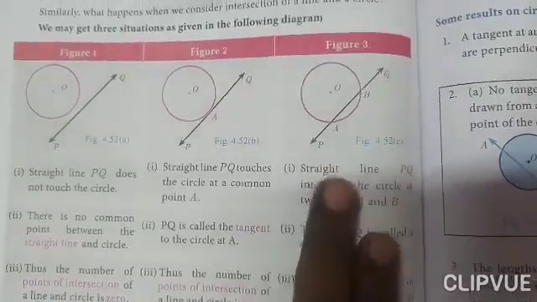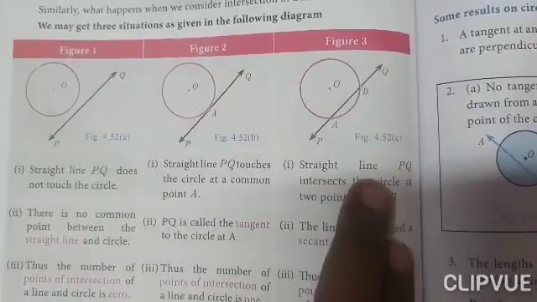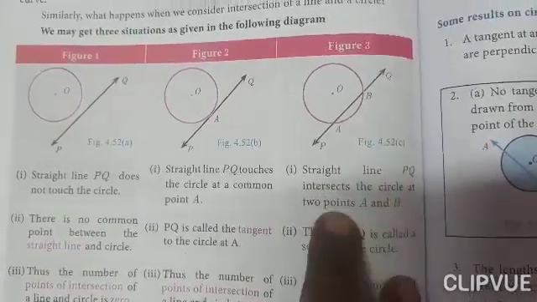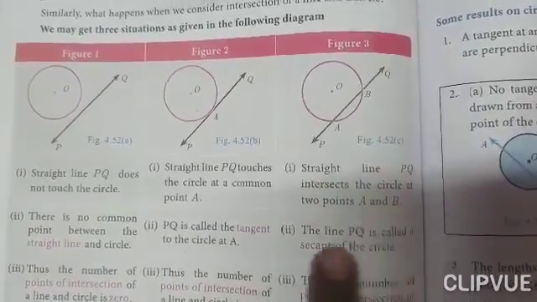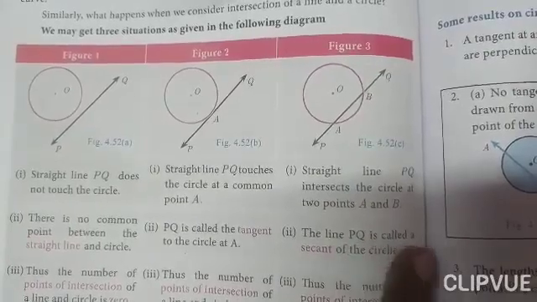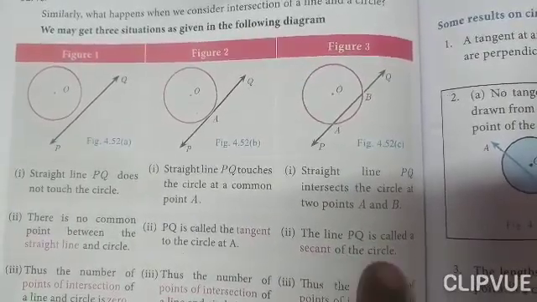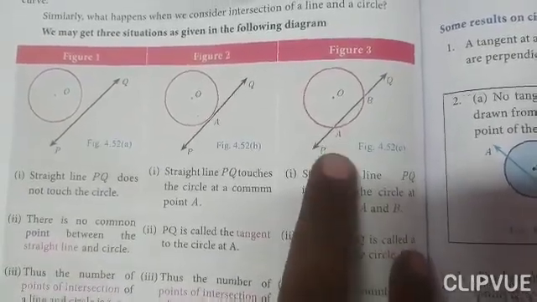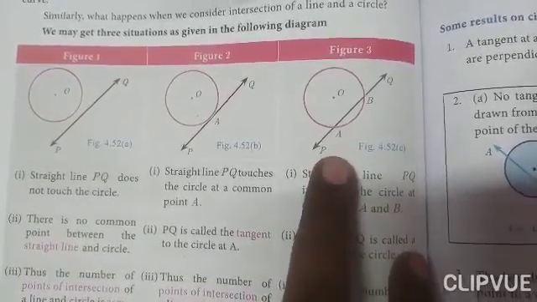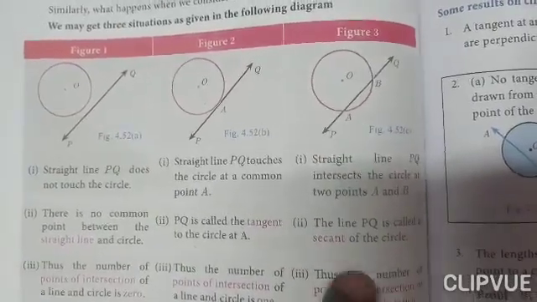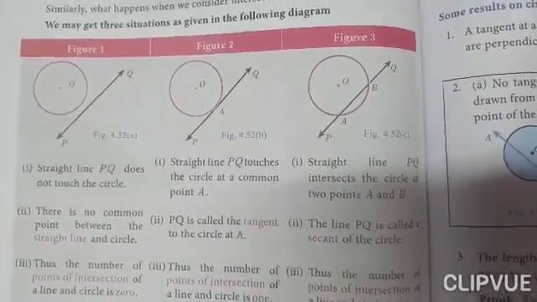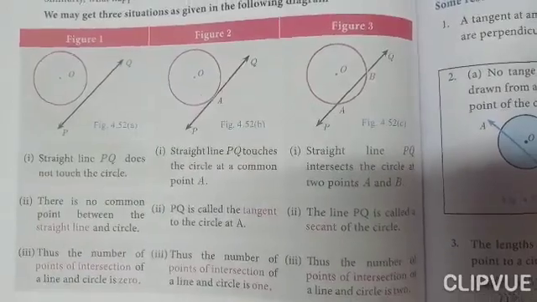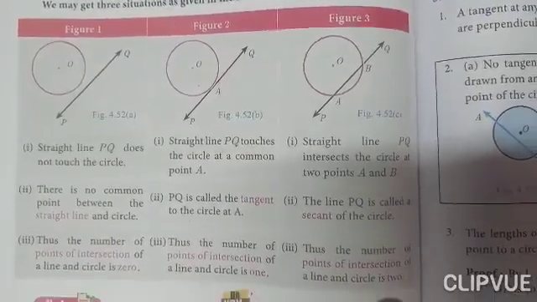Okay. The third one, the straight line PQ intersects the circle at 2 points A and B. The line PQ is called a secant of the circle. So, if the straight line intersects the circle at 2 points, that is called a secant line. Thus, the number of points of intersection of a line and a circle is 2.